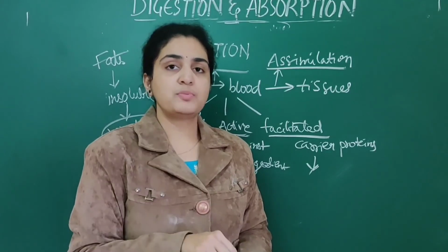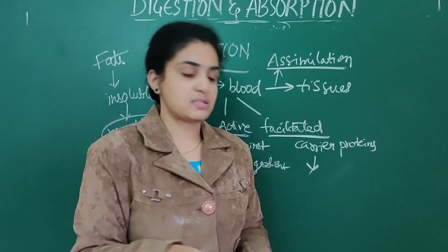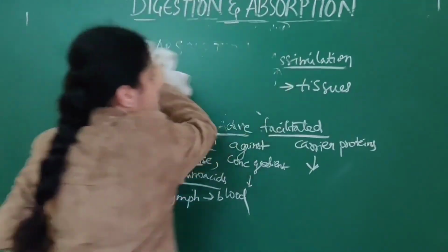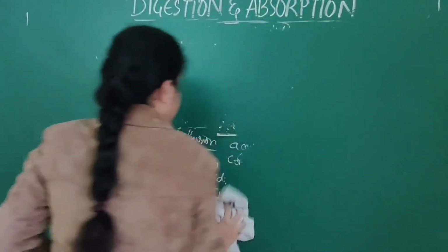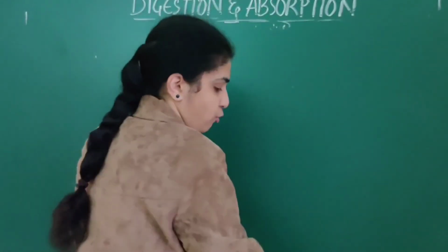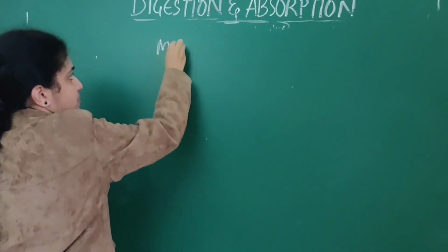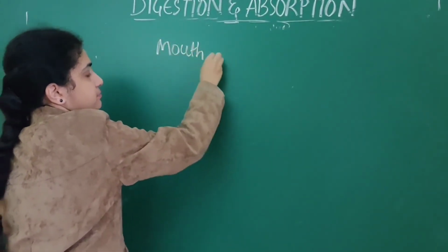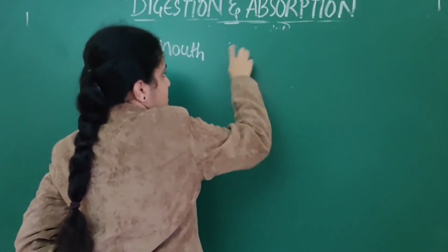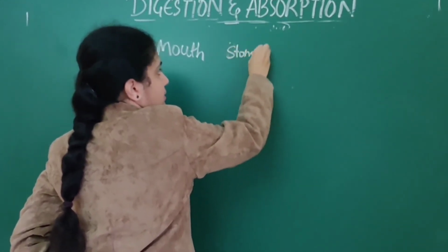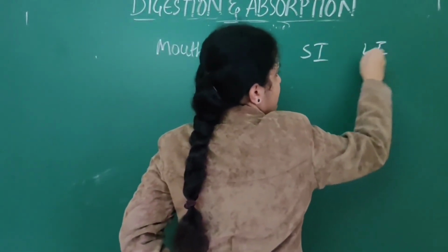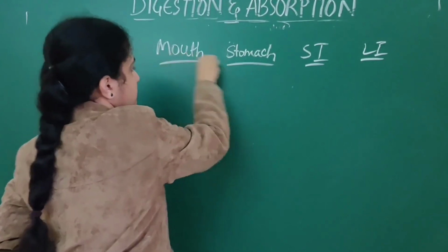Mainly the absorption takes place in four parts: in the mouth, then in the stomach, then in the small intestine, and finally in the large intestine.